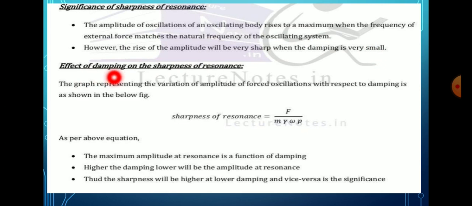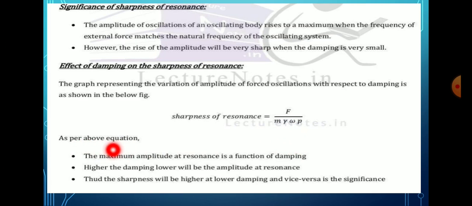Next is the effect of damping on sharpness of the resonance. The graph represents the various amplitudes of the forced oscillation with respect to damping. Sharpness of the resonance, as we just discussed, is equal to F divided by m r omega p.